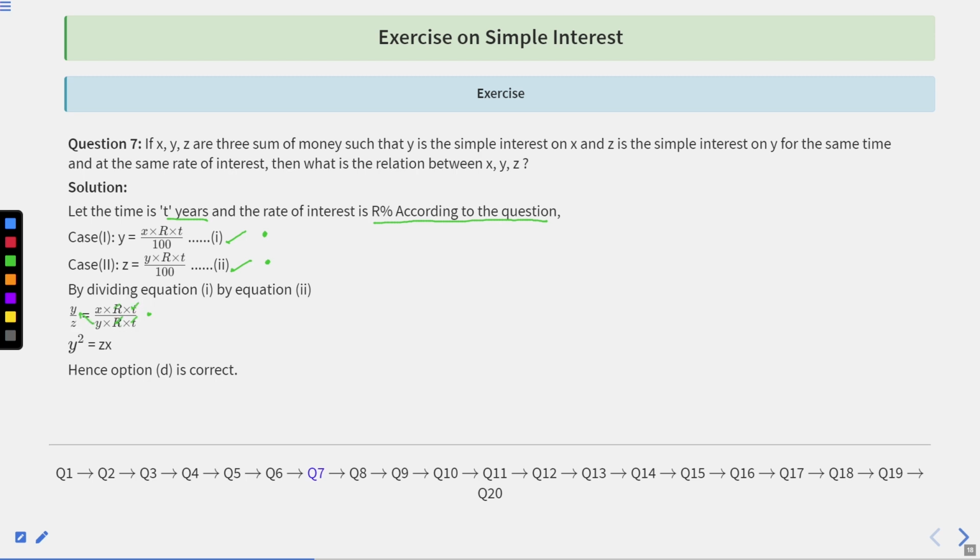So send this Y to the left hand side and send the Z to the right hand side. You will get Y square equal to ZX. So the correct option here is option D, which is Y square equal to ZX.